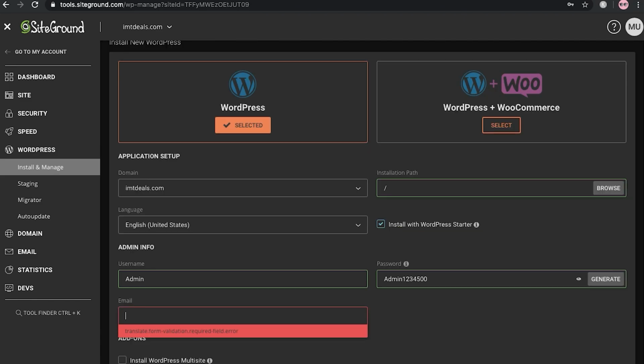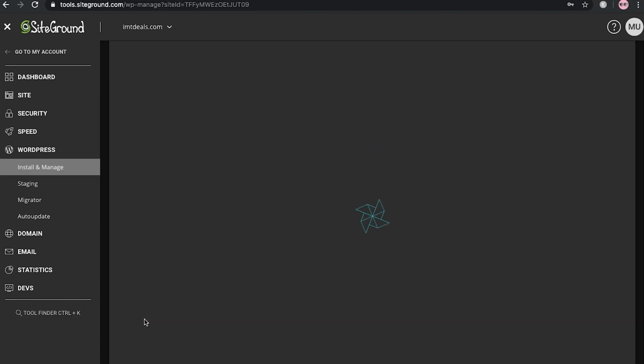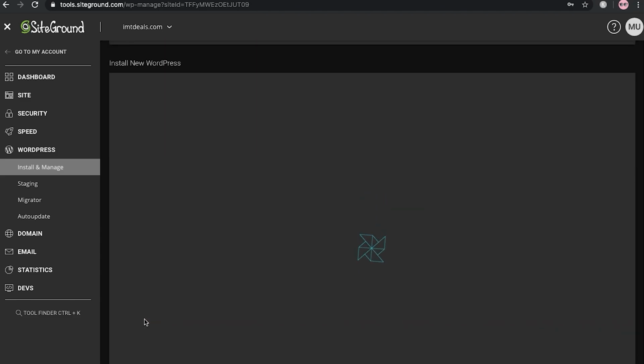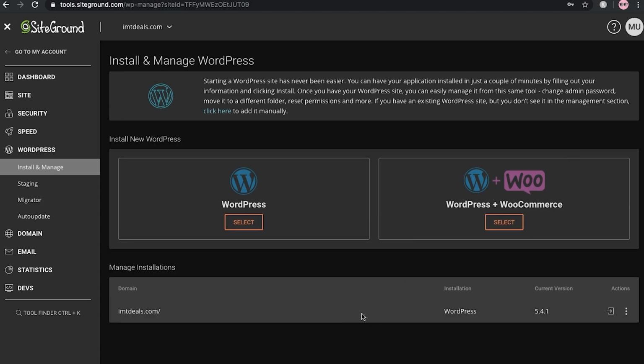Here you can see that they are asking for an email, so let me add my email. Now you just have to click on install. After clicking that, it will take a few seconds to install WordPress on your domain, so you have to wait. Here you can see that our WordPress is successfully installed. Here you can see the manage installation, and the current version of WordPress on our website, imddeals.com.